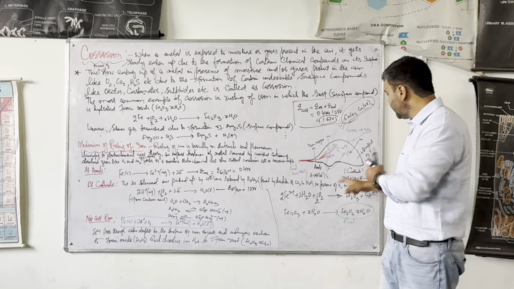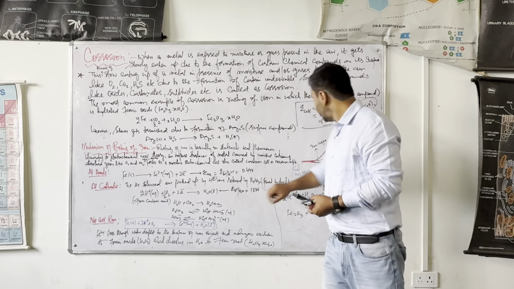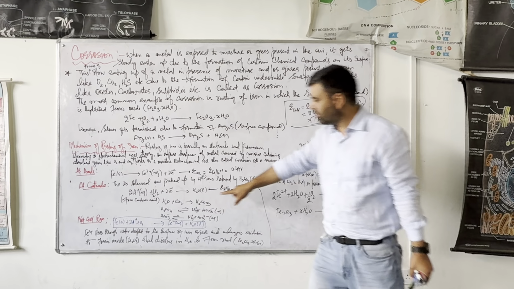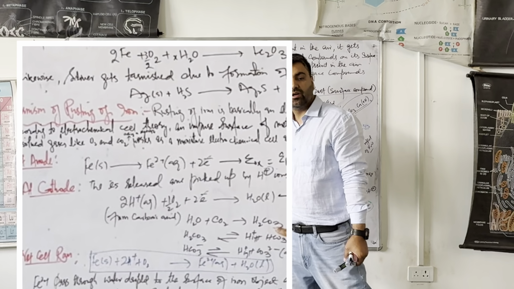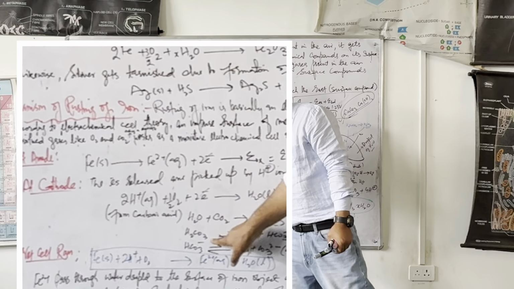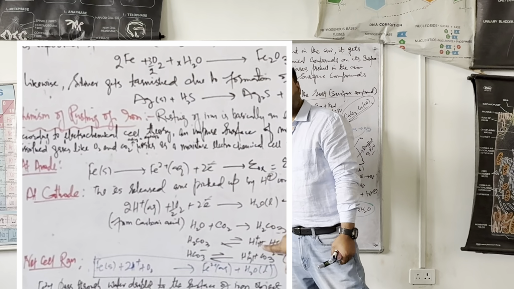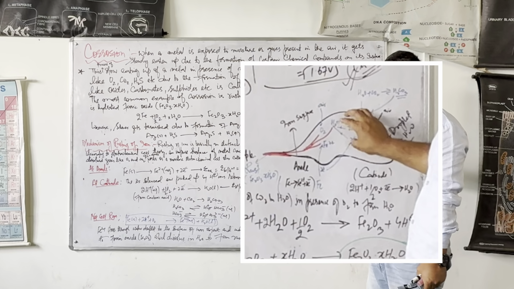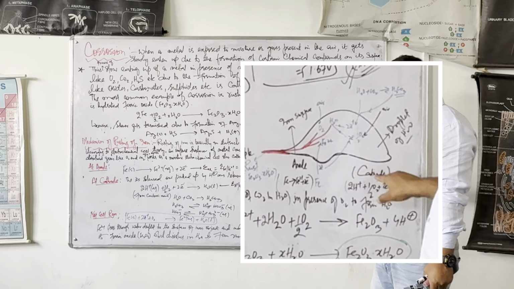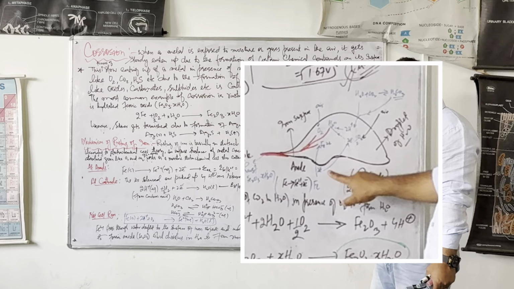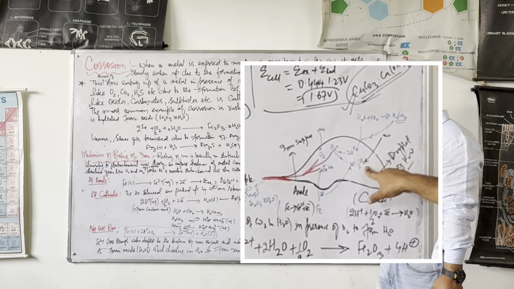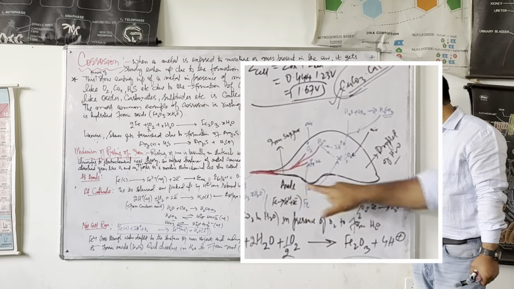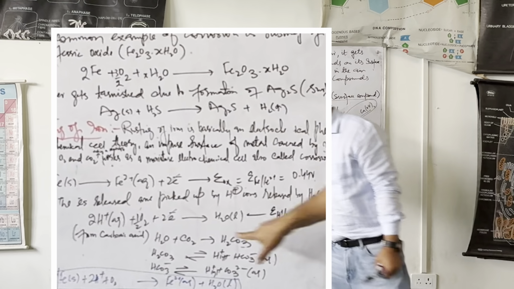Similarly, now what happens at the cathode? What is happening at the cathode? If we look here, there is water and there is carbon dioxide, and this water and carbon dioxide are combining and forming carbonic acid, and this carbonic acid, you know, it is an acid and it will release H positive ions. Okay, so now we have H positive ions in the solution. At the cathodic area, these H positive ions will pick up those two electrons and combine with the oxygen and form water. Means two H positive ions picking up the oxygen and two electrons from the anodic area and they are forming water. So this is the cathodic reaction.